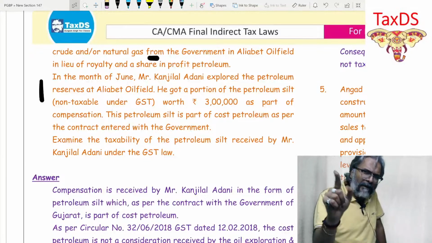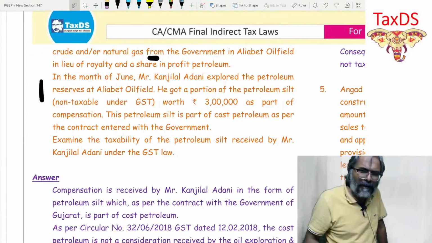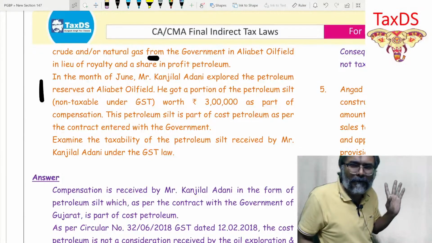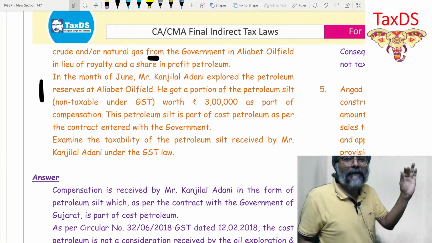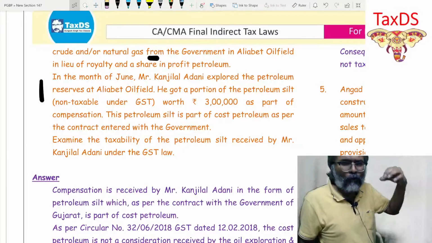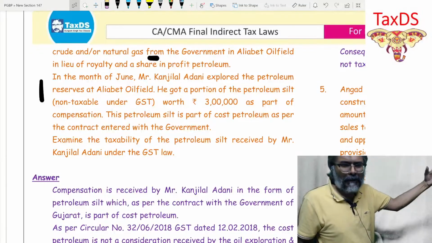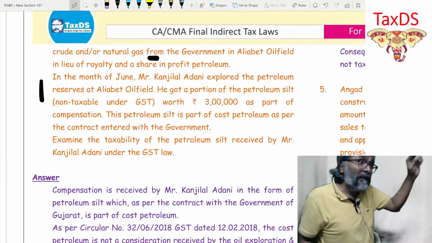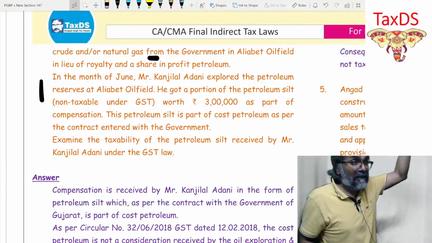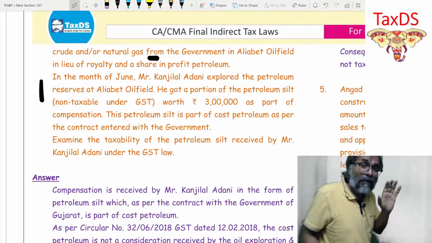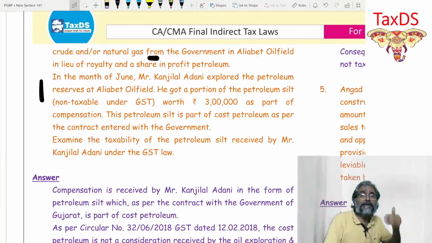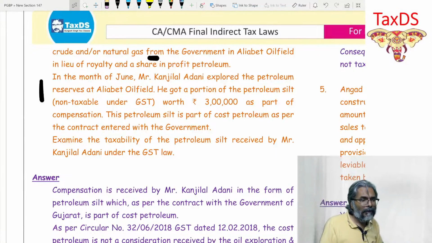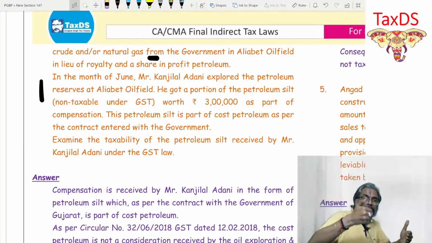Remember this discussion we already did when we were discussing the concept of consideration. And I told you students, what is to be written? Only two things. First and foremost, students, this particular thing which is given is to compensate the cost of exploration. So what were the two points which I told you when we were discussing this particular concept in that lecture of consideration? This is to compensate the cost of exploration, point number one. What was point number two? Students, if you can recall that.